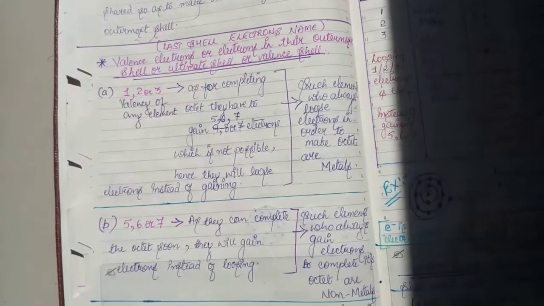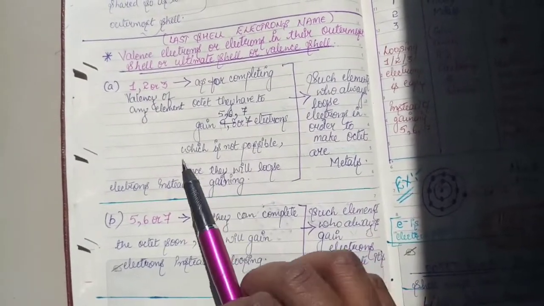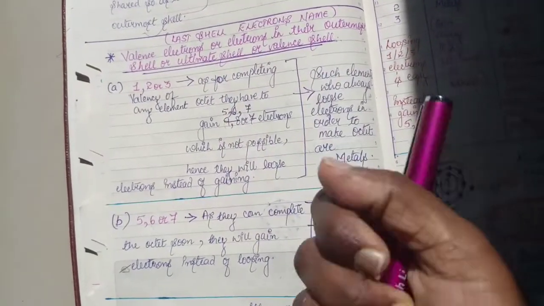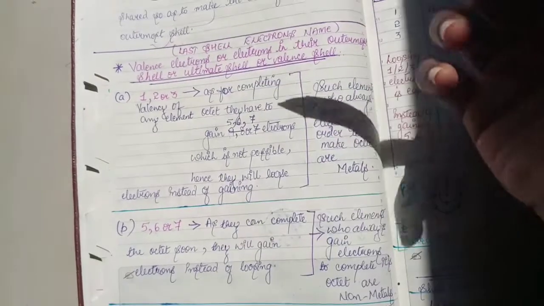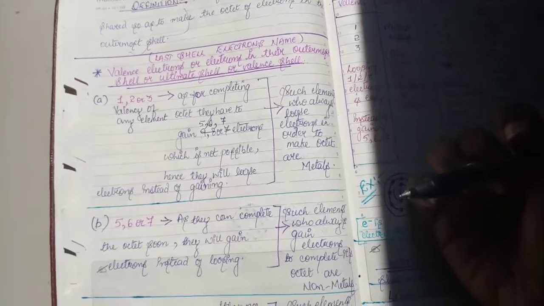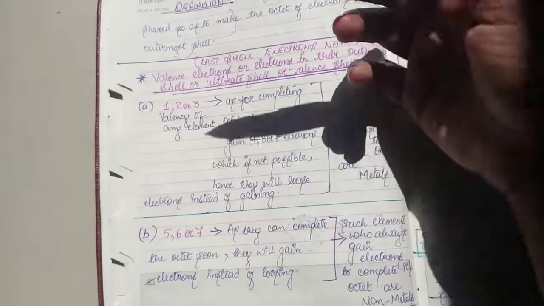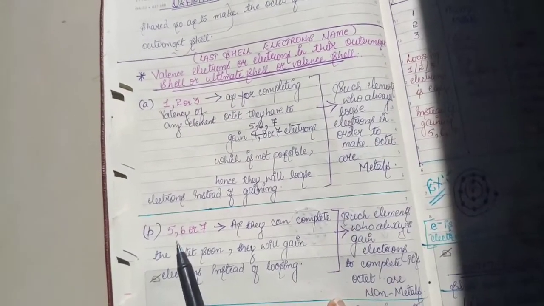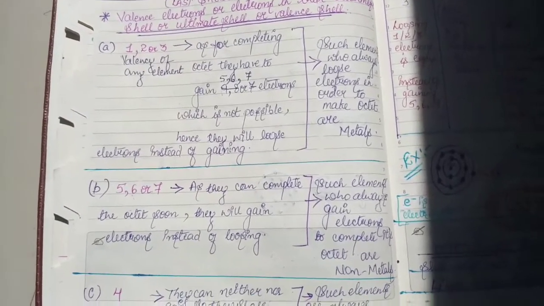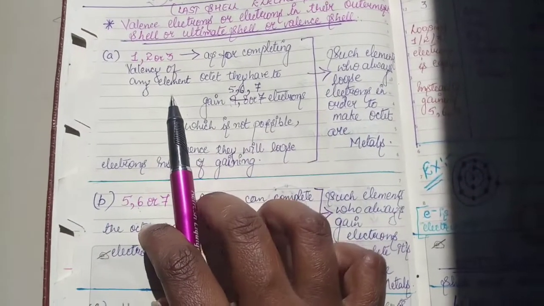Okay, so remember always that they will lose electrons instead of gaining, because that is what is easy for them. See, taking 5 is difficult, right? You have to approach different people, but losing one will be easier for you, right? Or losing 3 will be easier for you. Now you understand, you can give 3 to anybody else, but you have to approach 5 people to get the 5 electrons. And just imagine one person is ready to give you, the other 4 are not ready to give you, right? So that is the condition, and that is why it is very difficult for them to get these many electrons.